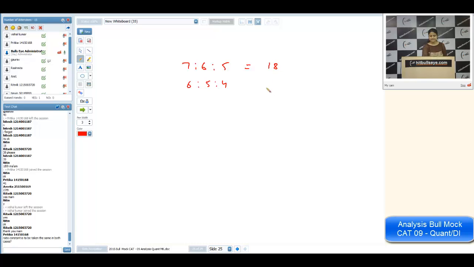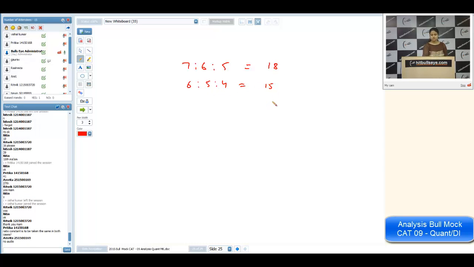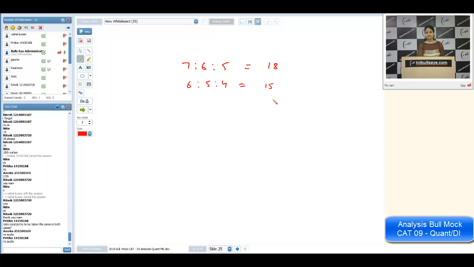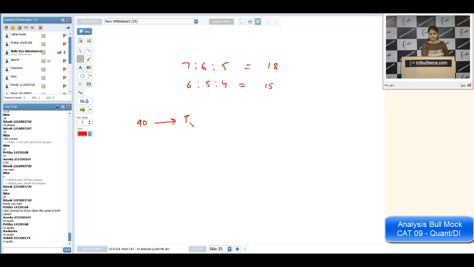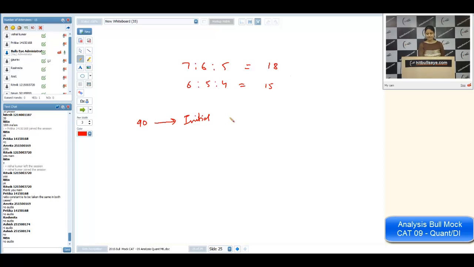It will be 18. What will be the ratio here? It will be 15. So for once I am taking the sum of money to be a multiple of 18 and 15 both. Let it be 90. If the total money is 90, so the initial distribution was, see, we are multiplying by 5 here.